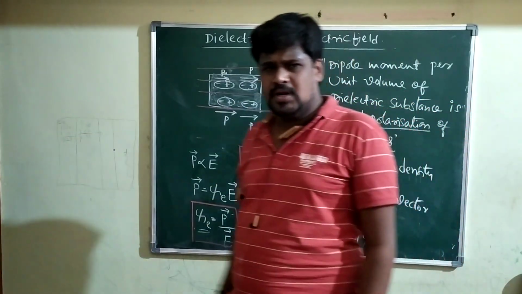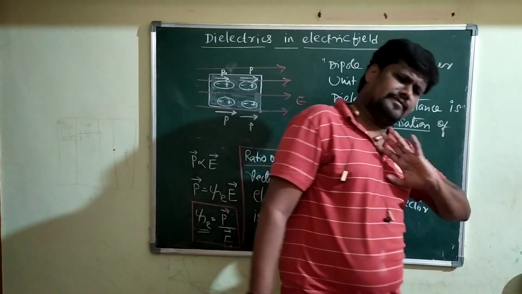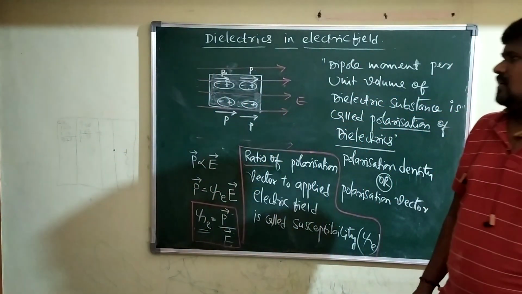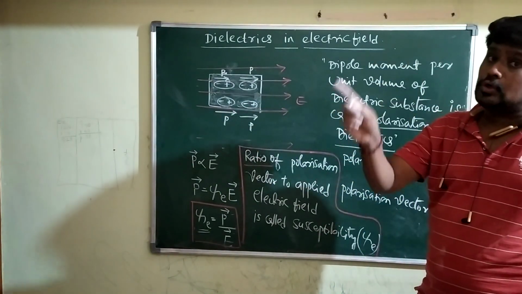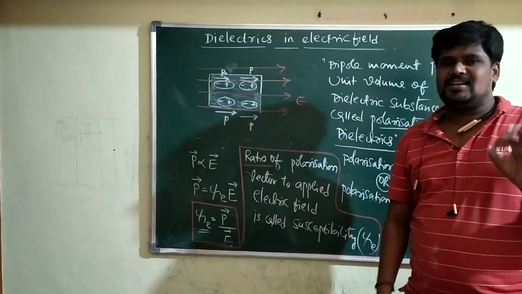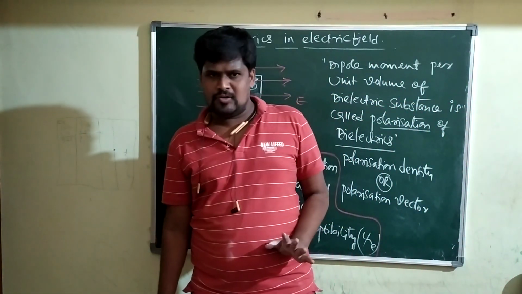The answer is very simple. If the electric field is very strong, then that dielectric material is going to reach a stage called dielectric breakdown. What is dielectric breakdown? You tell me.